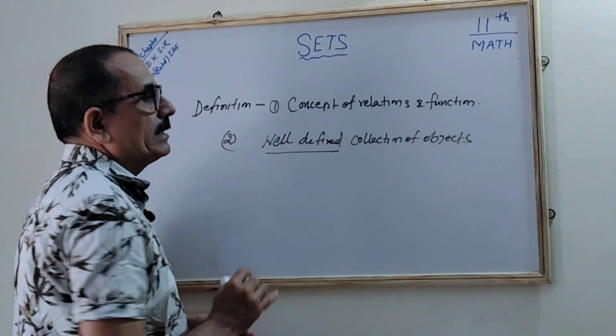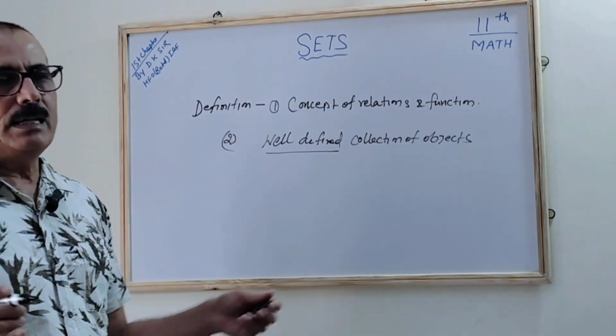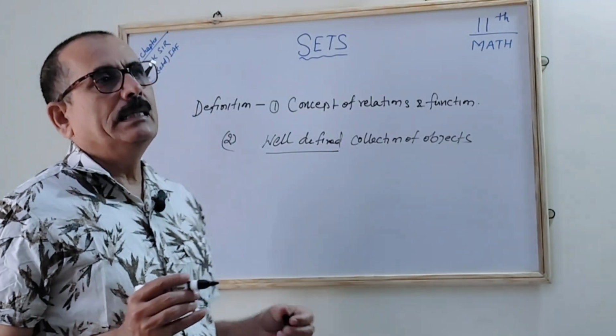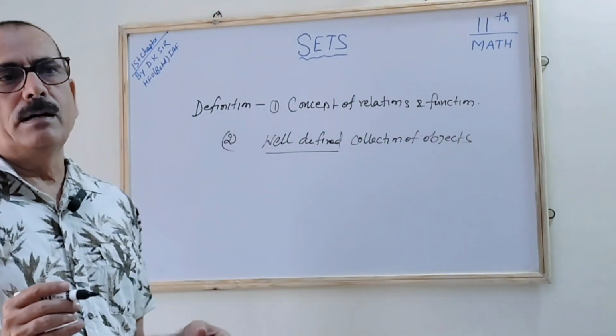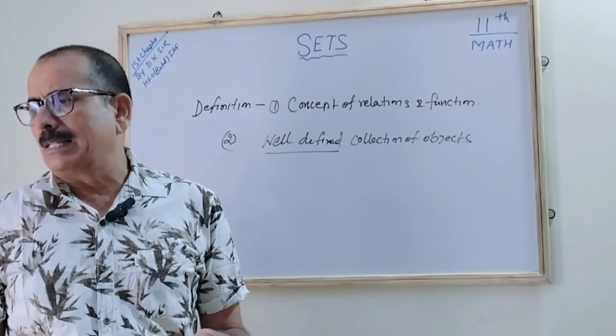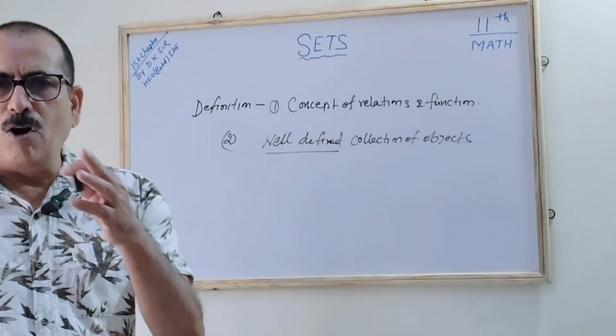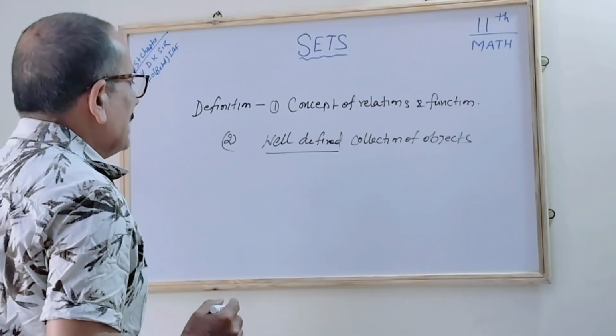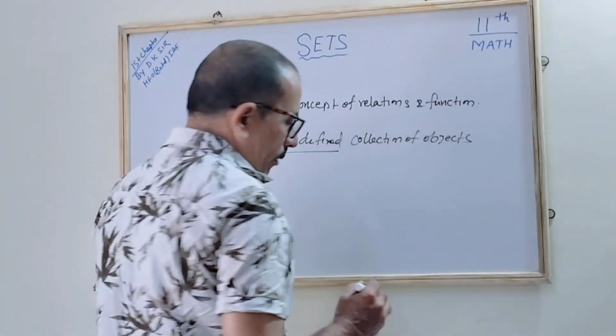If things are not well defined, for example, if I say all the animals of the earth, it is not well defined. There are millions of types of animals, so it is not well defined. So it is not a set. The set is a well defined collection of objects.